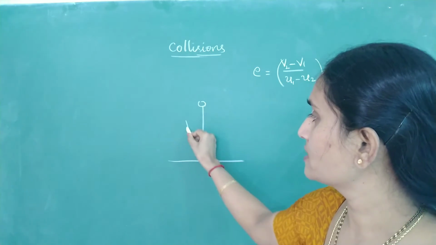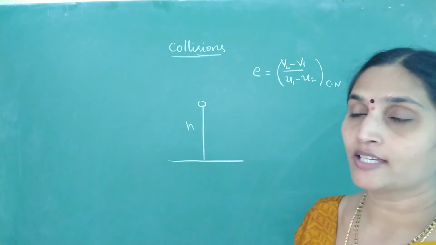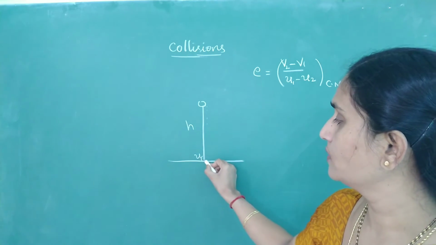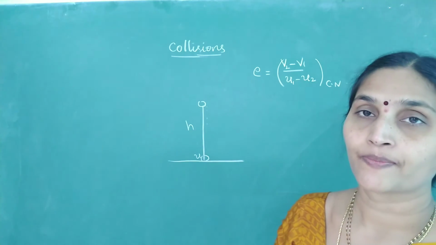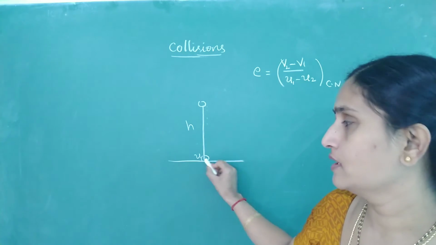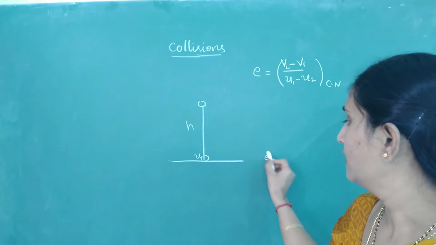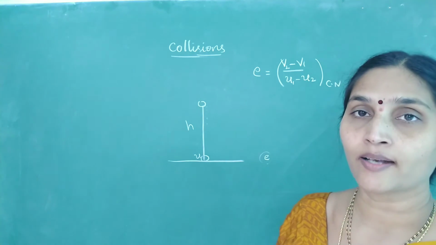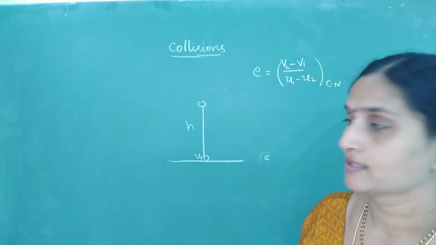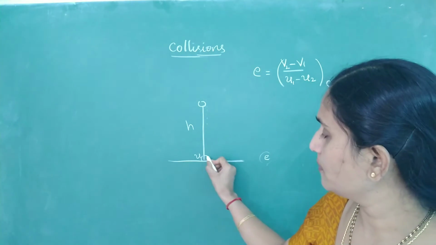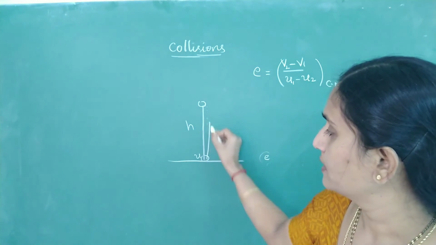These types of questions are very often asked. Say from a height h you are releasing a ball, it comes and hits the ground with a speed u. After colliding with the ground, let the coefficient of restitution between the ground and the ball be represented as small e, and it is an inelastic collision. So some of the energy is lost to the surroundings, and with the remaining energy it is going to rise up.